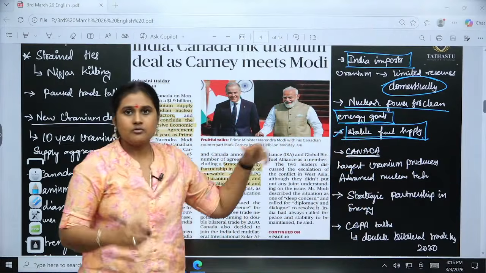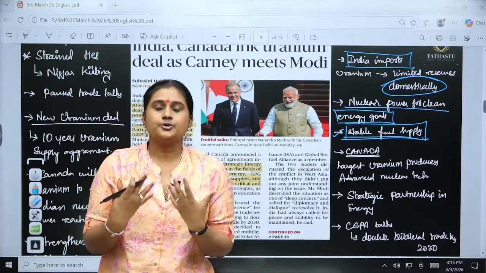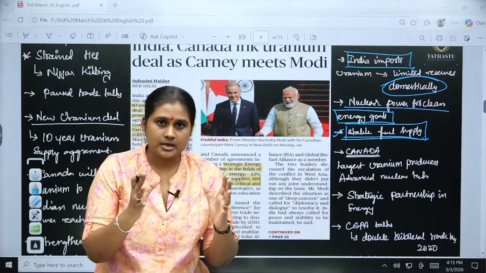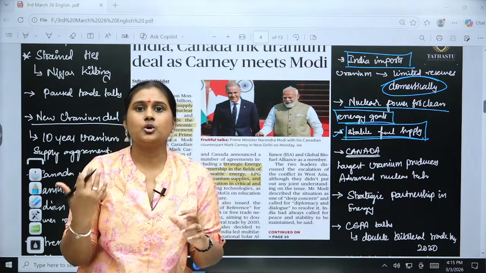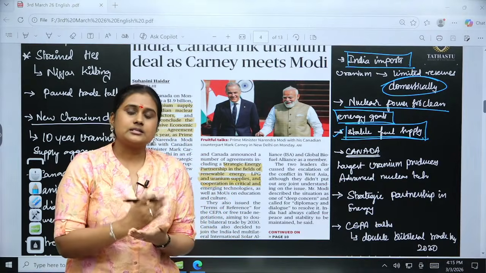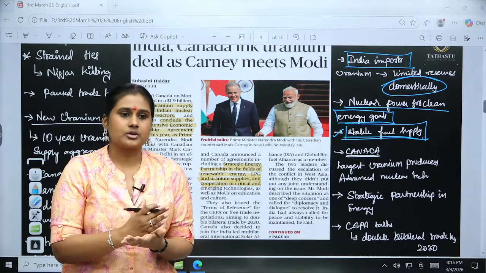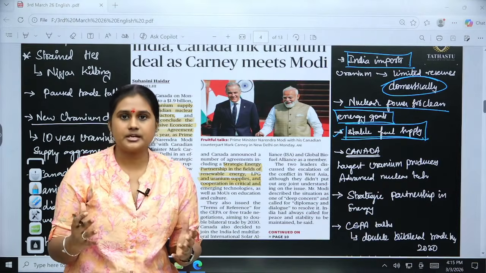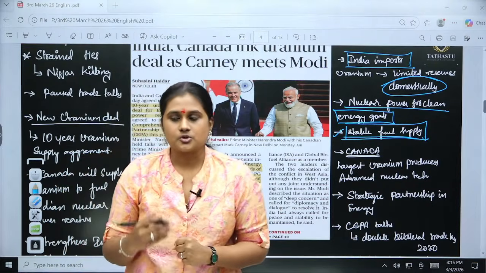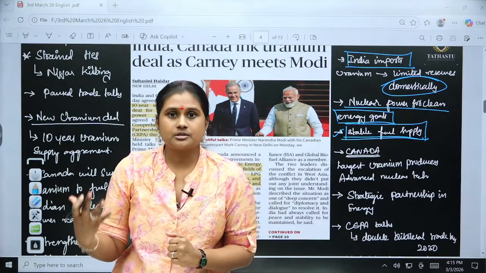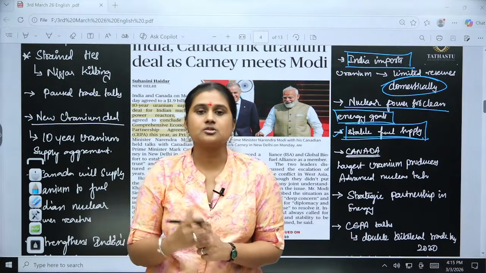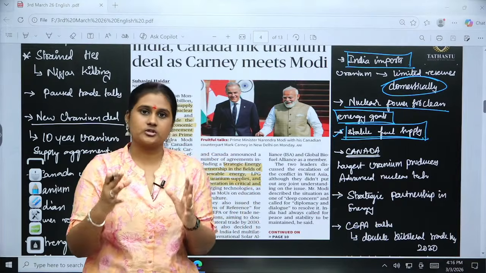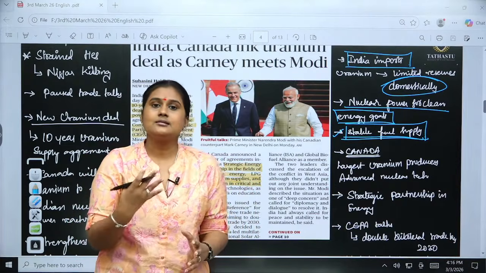From this deal, one more thing is that we are going to rebuild the trust. So we will be getting the trusted partnership tag at the global level. Getting a trusted partnership label from a higher economic, high positioned country is very important for India, so that we will be getting a lot of opportunities to host meetings, or we will be having a member position in global forums. So for that also it is important to be a trusted partner.